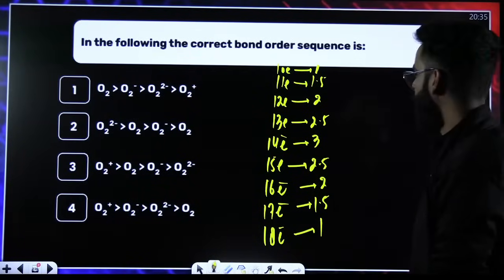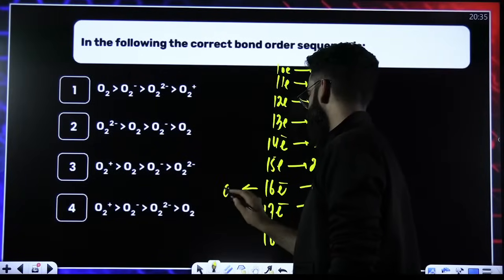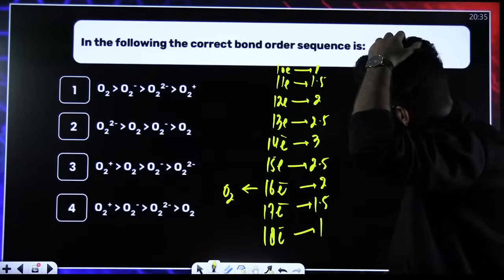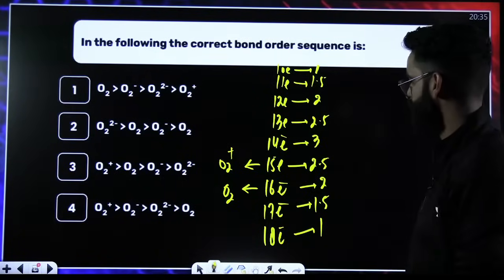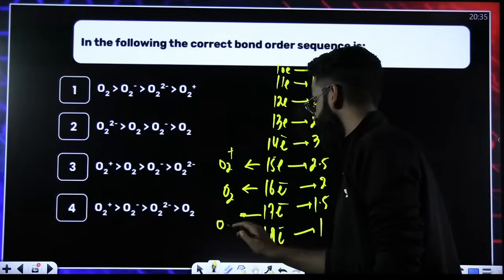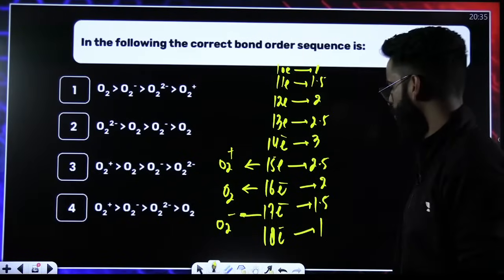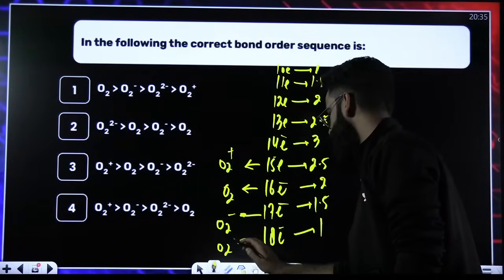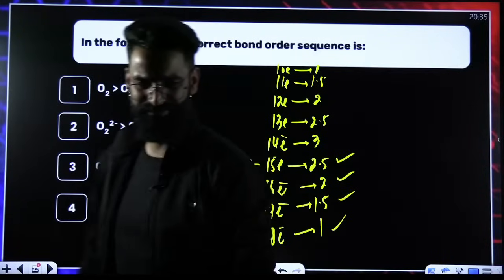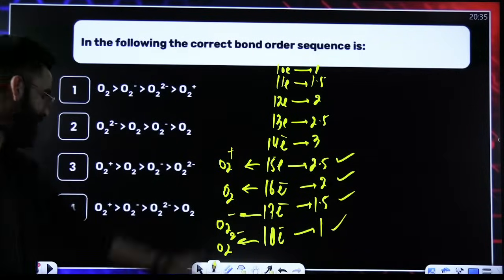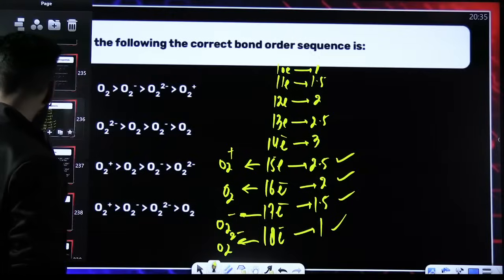Right? Now, O2. O2 is a 16 electron species. O2 positive is a 15 electron species. O2 negative is a 17 electron species. O2 dinegative is an 18 electron species. These are their respective bond orders which you have to arrange. Simple. Arrange them on the basis of their bond orders. Simple question this was again.